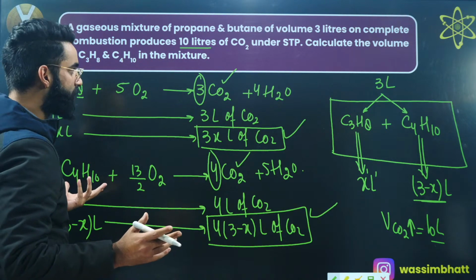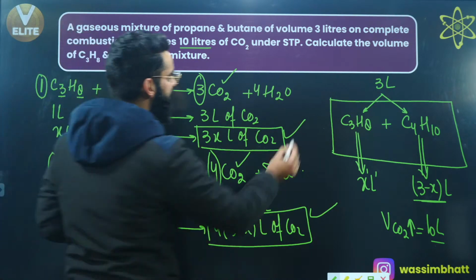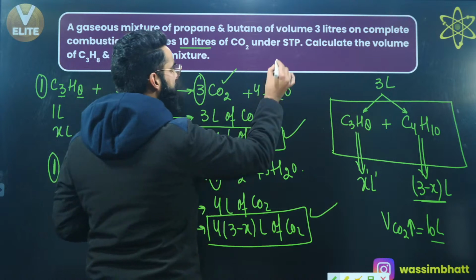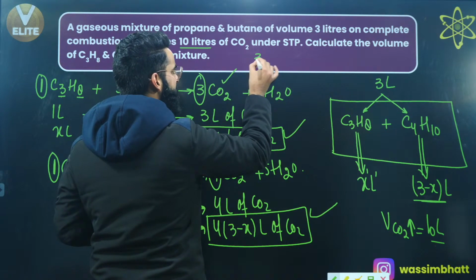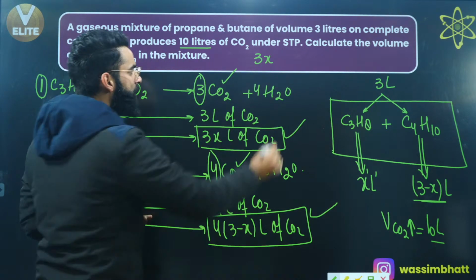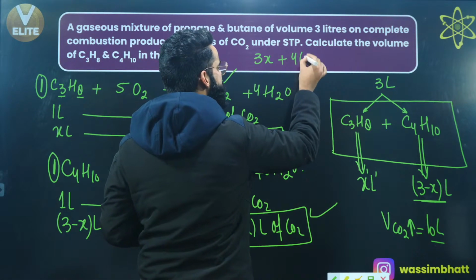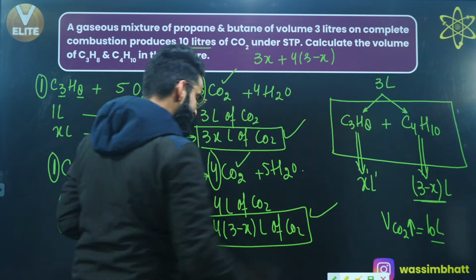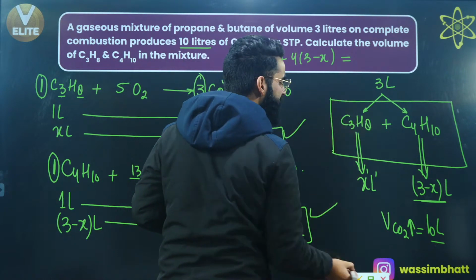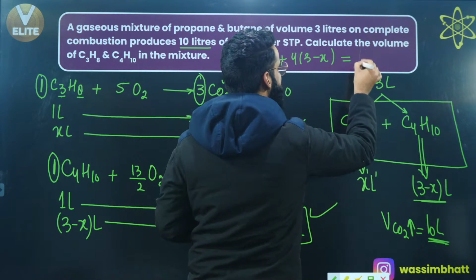The equation I'll be writing over here. Volume of carbon dioxide liberated from reaction number 1, which is 3 times X, plus volume of carbon dioxide liberated from reaction number 2, which is 4 times 3 minus X. Right? This should be equal to the total volume of carbon dioxide liberated as per the equation, that is 10, right?